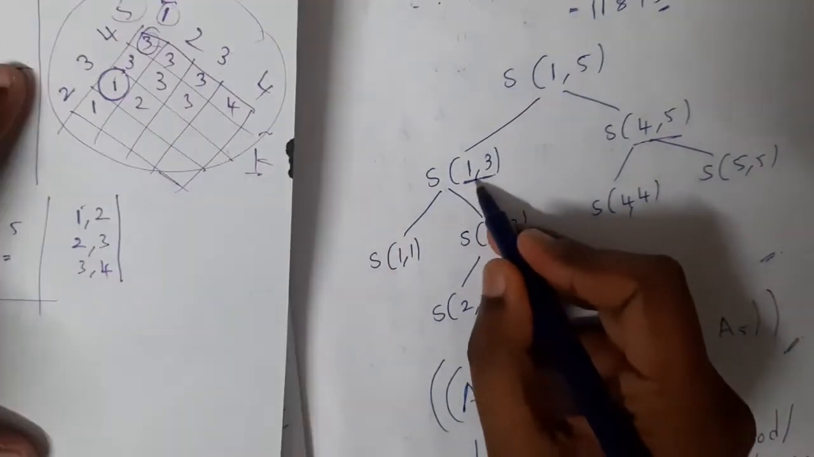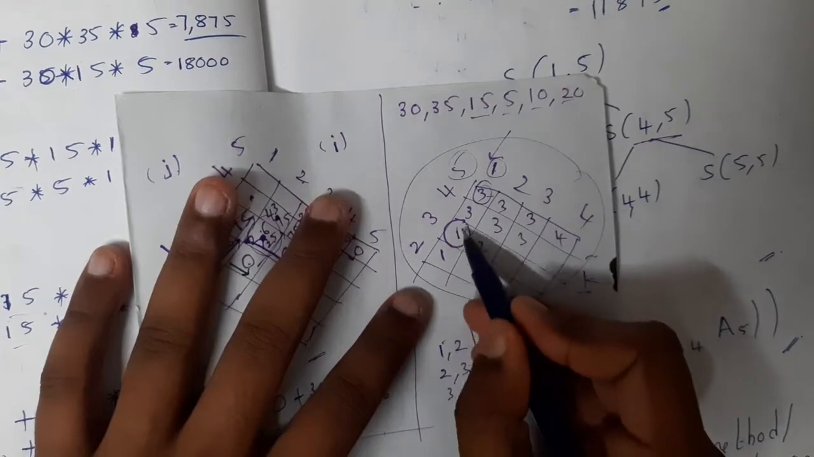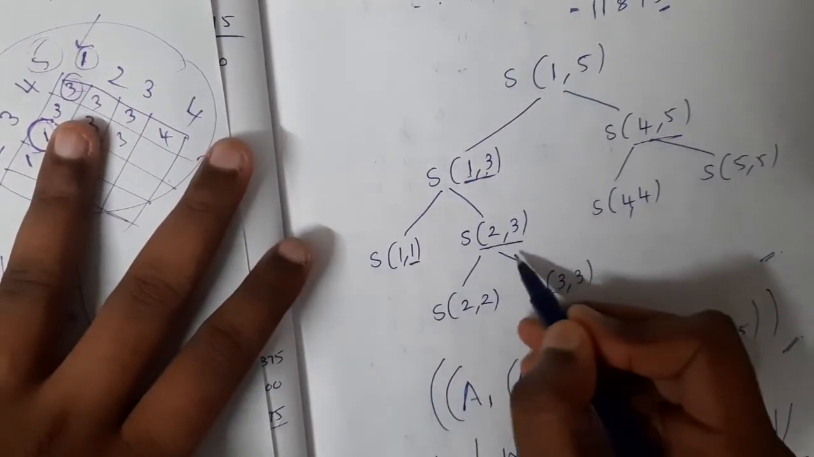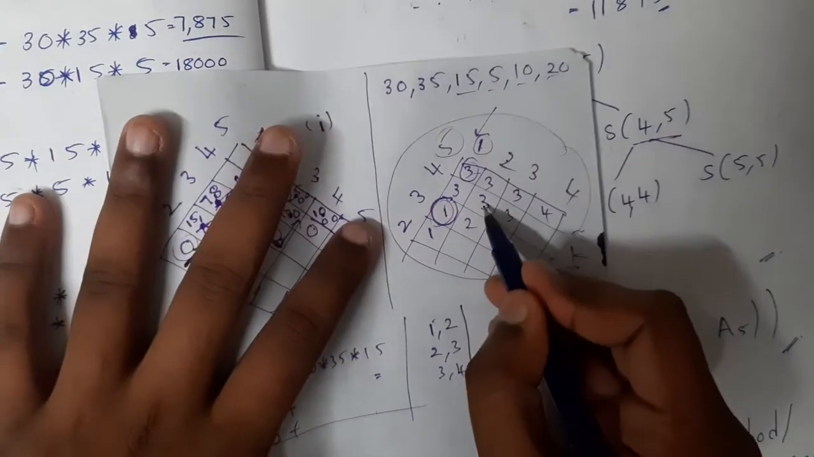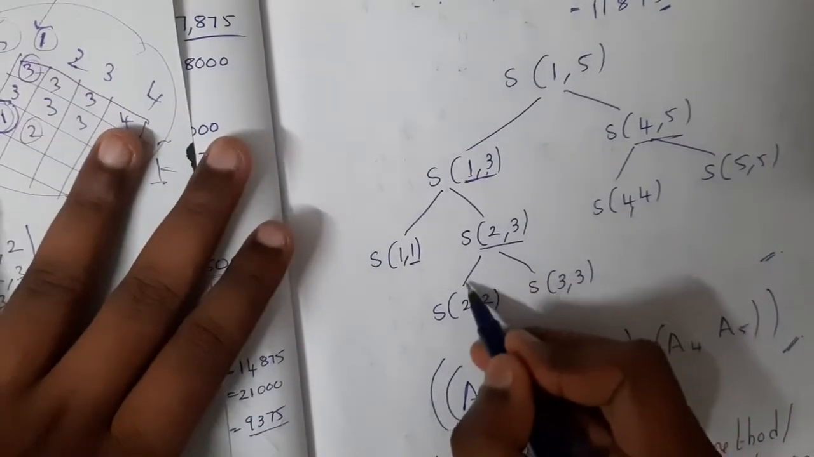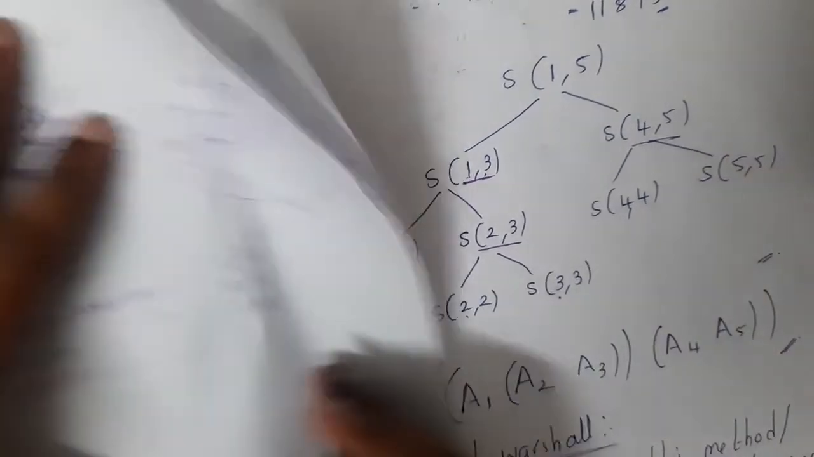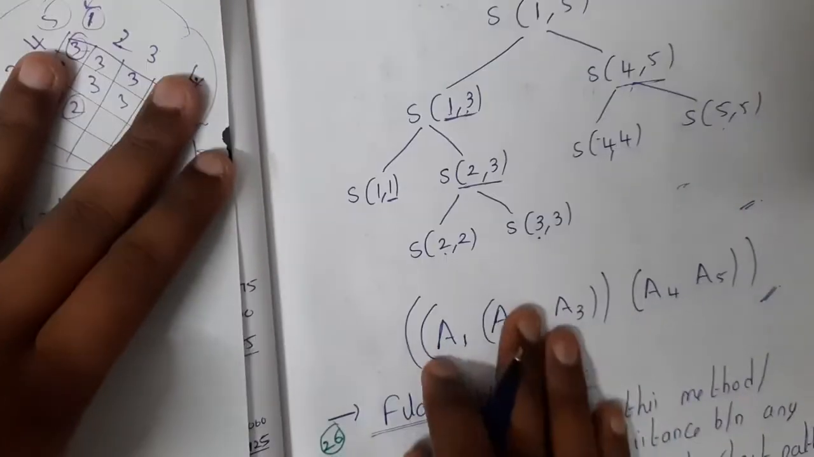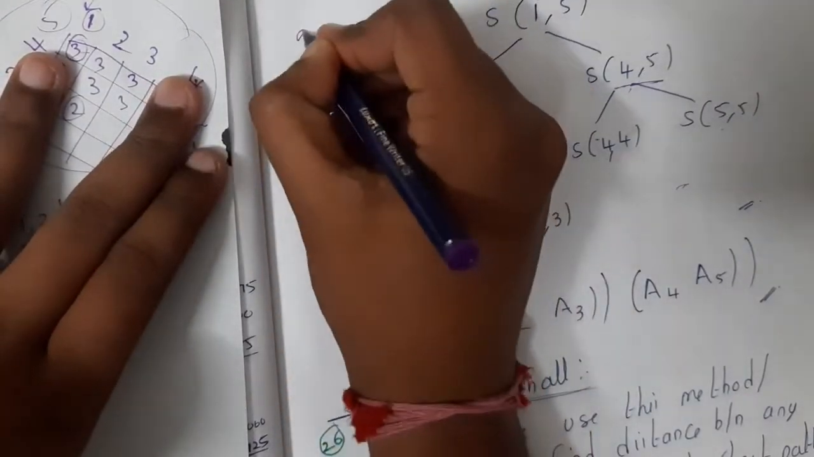Okay. So at 1, 3, at 1 it divided. So 1, 3, and 2, 3 it is divided. At 2, 3, at 2 it divided. So at 2 we divided to 2, 2 and 3, 3. Similarly 4, 5. At 4 it divided. So 4, 5. Got it? Yes. So now if you solve from bottom to top,